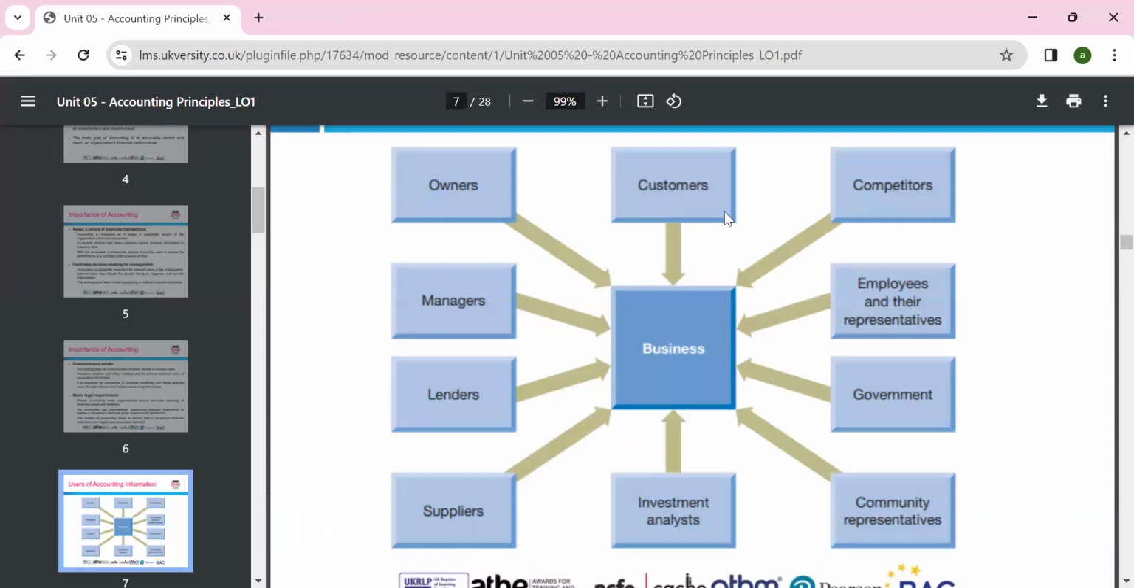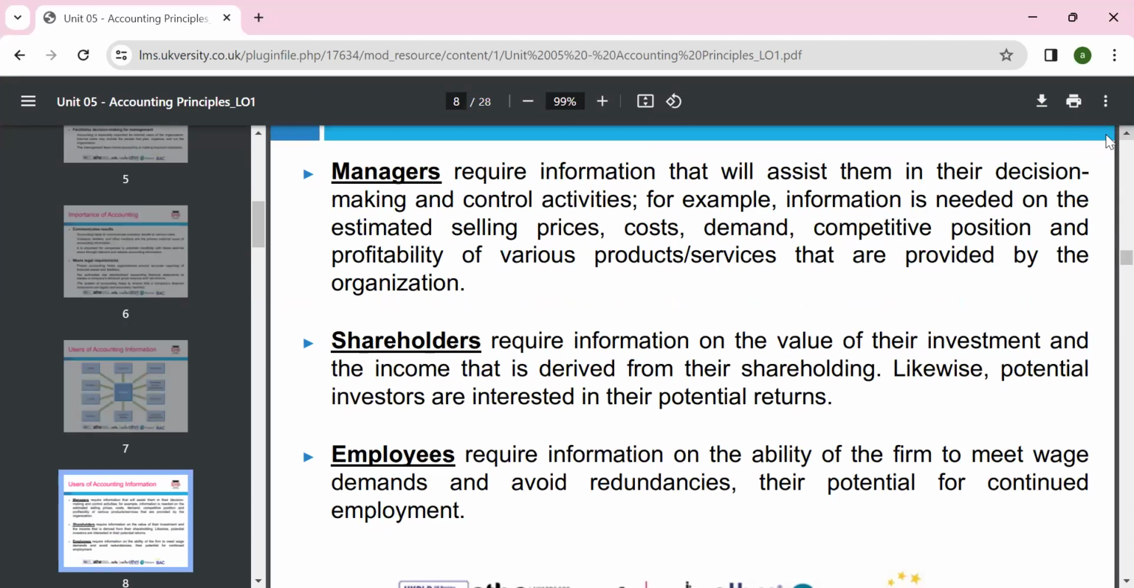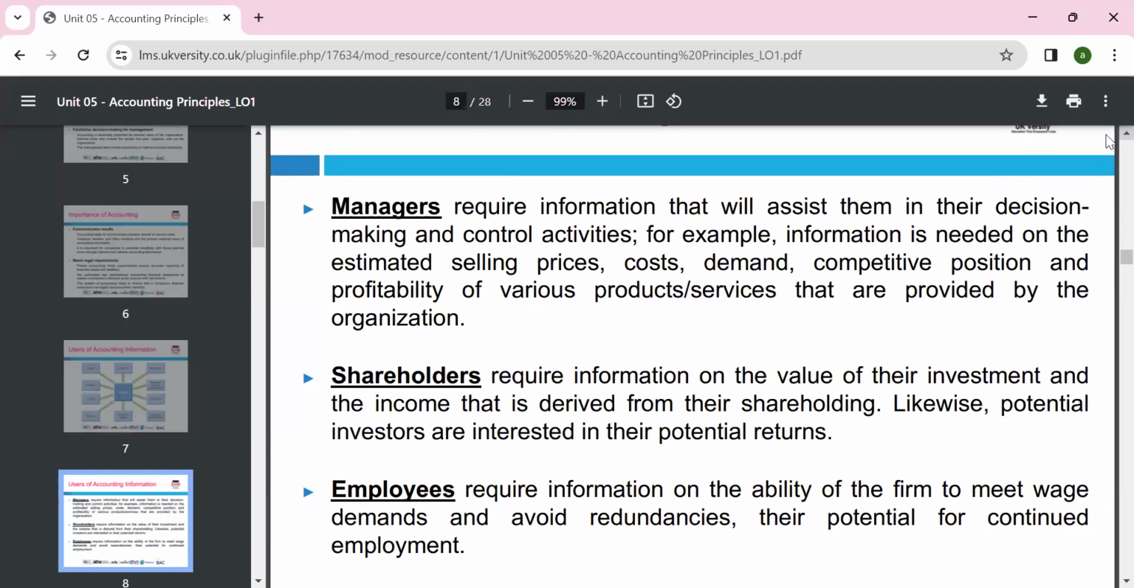These are all the users of financial statements. For example, a customer wants to assess whether the company giving a guarantee can meet the guarantee, because if the company is not financially strong, they can't. Government, like HMRC, wants to check the statements to see whether they are paying the right taxes or not. So we can look around the users, like managers who require the information. They will assess it in decision making, control activities, and examine the information needed.